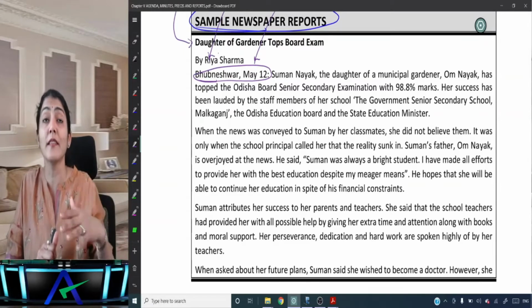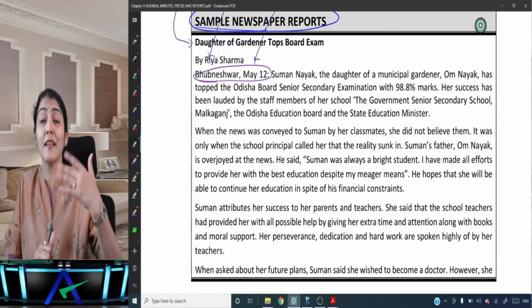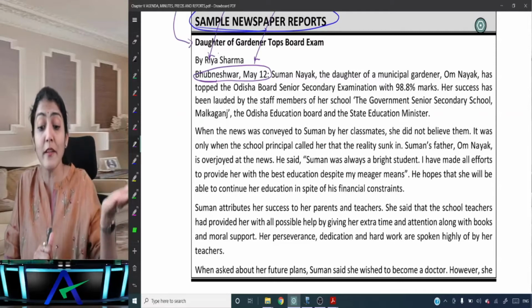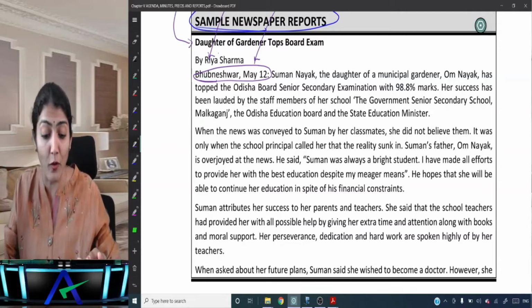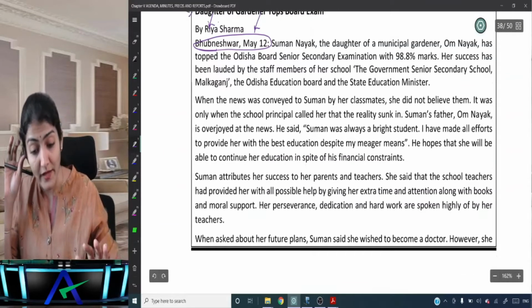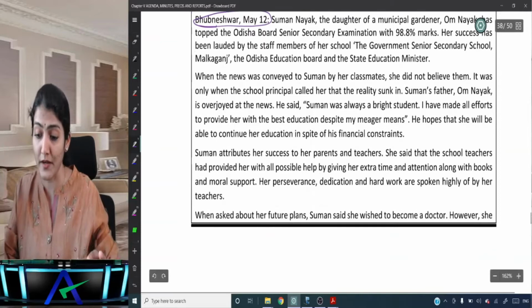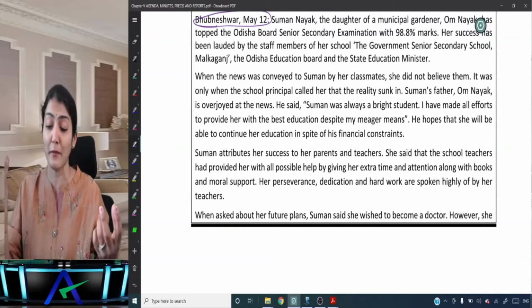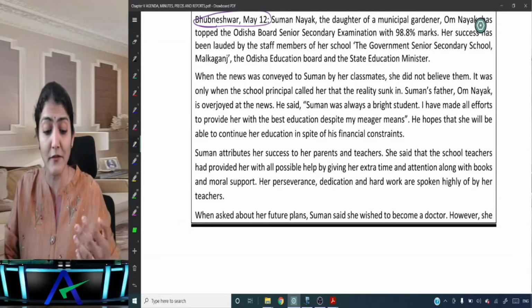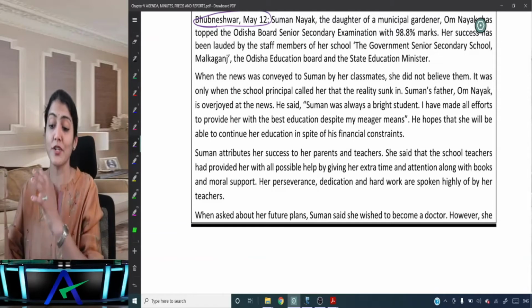So it's all written in the passive voice. It's all written in the past tense. It was only when the school principal called her that the reality sunk in. Suman's father, Om Nayak, is overjoyed at the news. He said, Suman was always a bright student. I have made all efforts to provide her with the best education despite my meager means. He hopes that she will be able to continue her education in spite of his financial constraints.